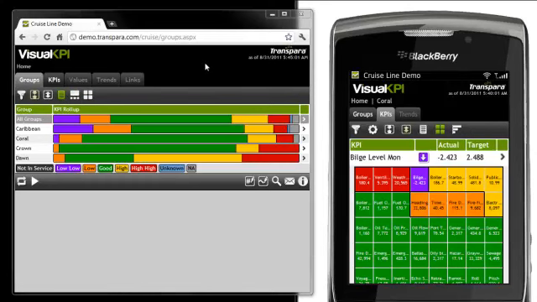Those are the views. And so on the left I'm looking at a list view noted by the green icon here. On the right I'm looking at a KPI map icon. It could be a bar chart. It could be other types. Again, it depends on where I'm at in the application and what type of data I'm looking at.